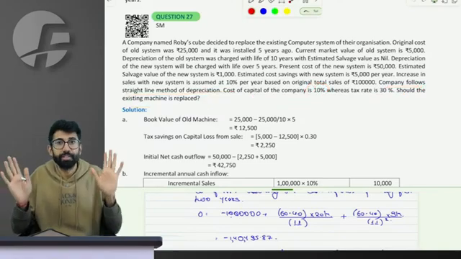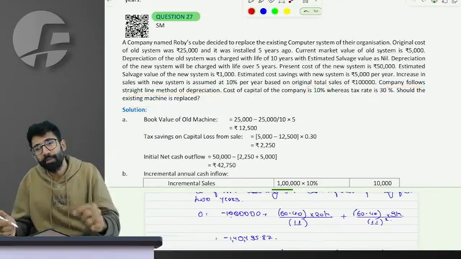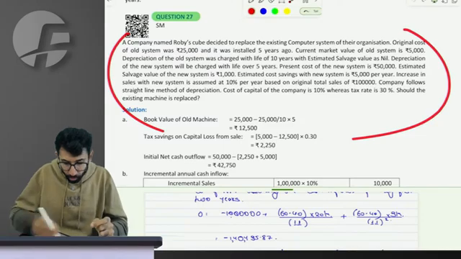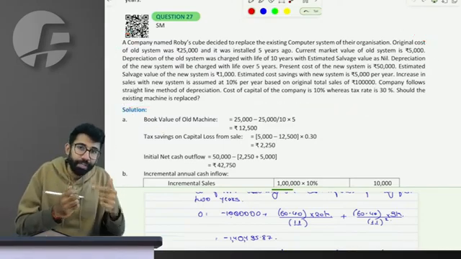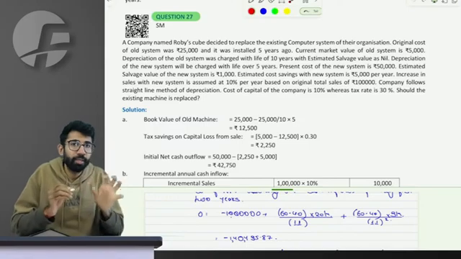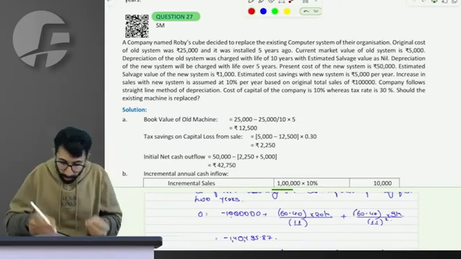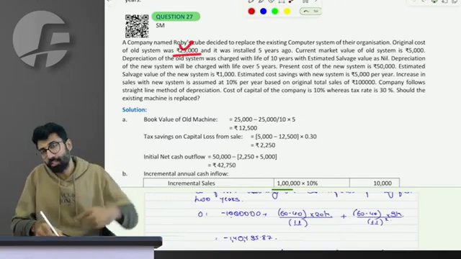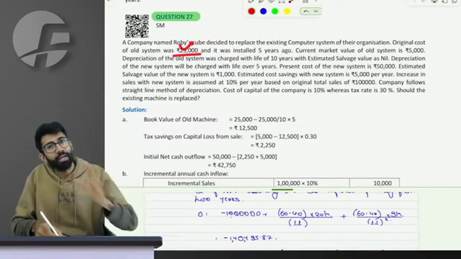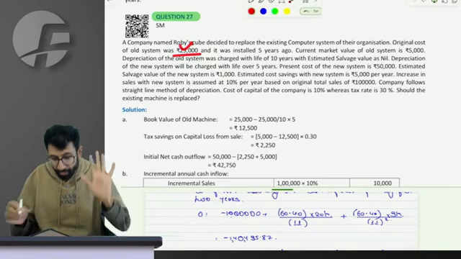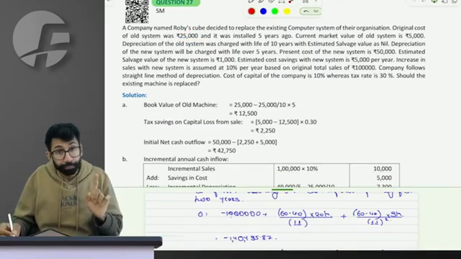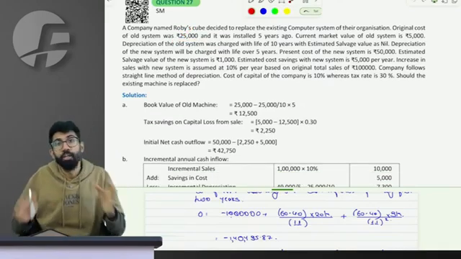Sir, common sense. Common sense. Think with me independently. I can bet this question will be the most simplified question of the entire chapter. Sir, option 1, if I continue the old machine, will anything go out of my pocket today? No. I already have a machine purchased 5 years back. Today I don't have to do anything. I just have to continue to use it. Initial outflow 0 if alternative 1.